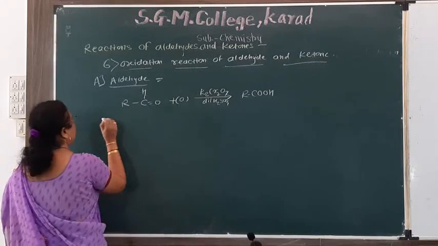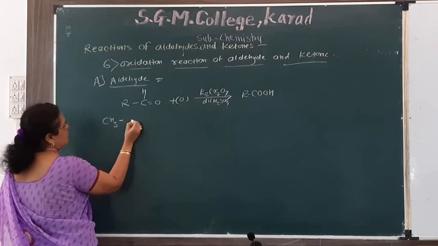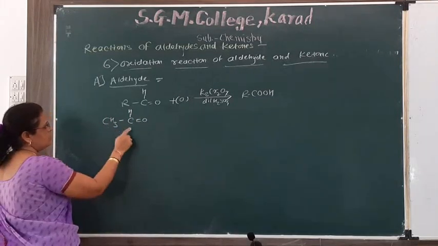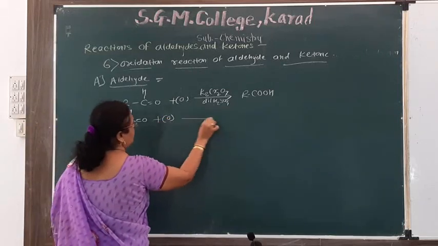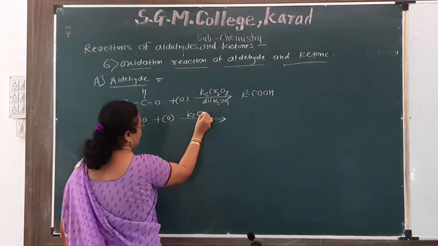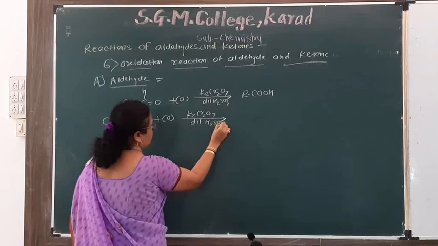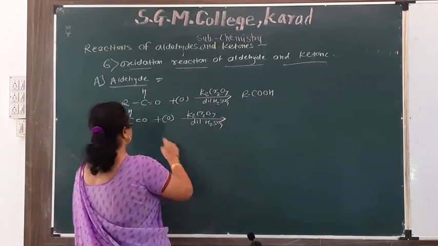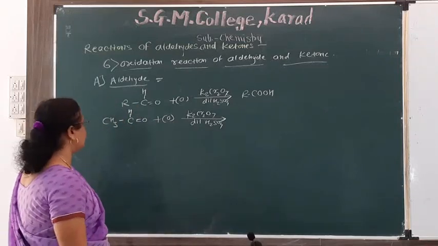For example, acetaldehyde formula is CH3CHO. On oxidation with K2Cr2O7 and dilute H2SO4, oxygen is added, therefore this is known as oxidation reaction.